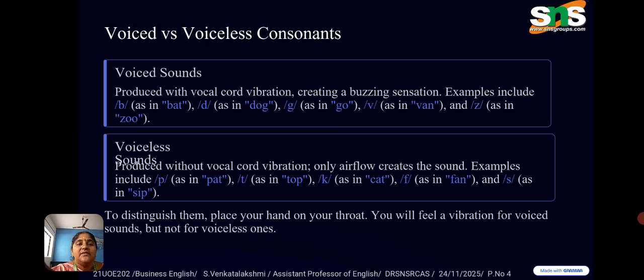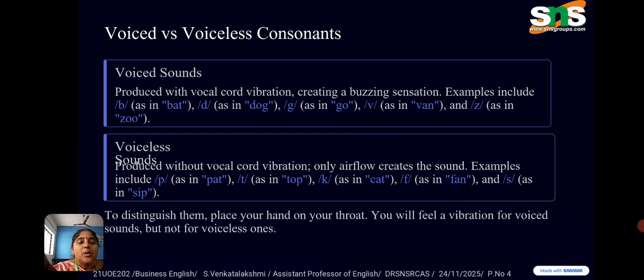Voiced versus voiceless consonants. Voiced sounds are produced with vocal cord vibration, creating a buzzing sensation. Examples include b as in bat, d as in dog, g as in go, v as in van, and z as in zoo.